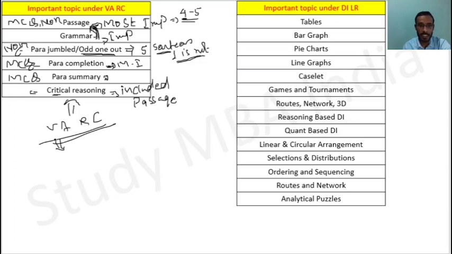Also verbal ability, that means your vocab should be strong. If your vocab is not strong, let's say the question is based on synonym or antonym, you will not be able to solve that type of question, right? So please focus on VARC also, but as we know the time is short, so you may not be able to focus on this too much.